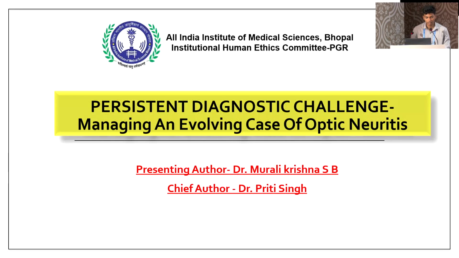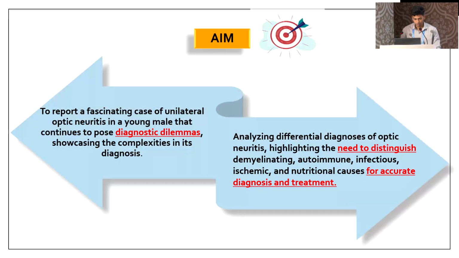Good morning. I am Dr. Krishna. Today I'm going to present a persistent diagnostic challenge in managing an evolving case of optic neuritis. The aim is to report a fascinating case of unilateral optic neuritis in a young male that continues to pose diagnostic dilemmas, showcase the complexities in its diagnosis, and analyze the differential diagnosis of optic neuritis, highlighting the need to distinguish demyelinating, autoimmune, infectious, ischemic, and nutritional causes for accurate diagnosis and treatment.